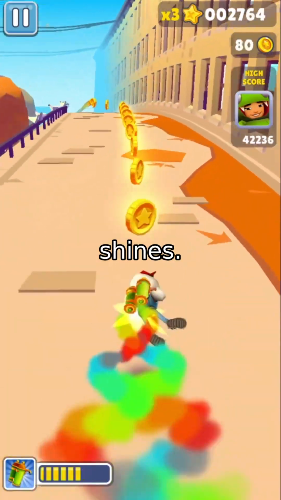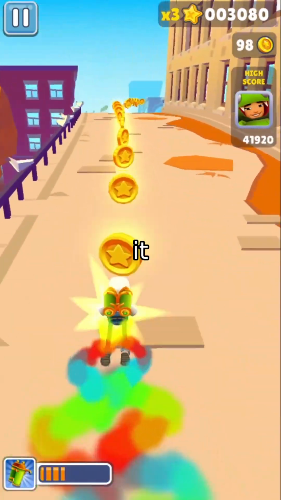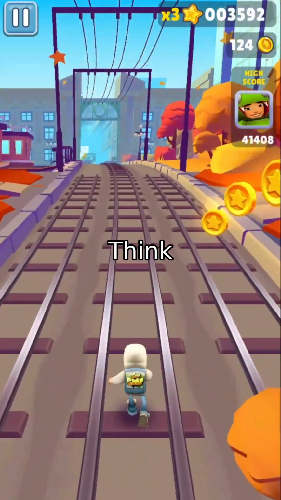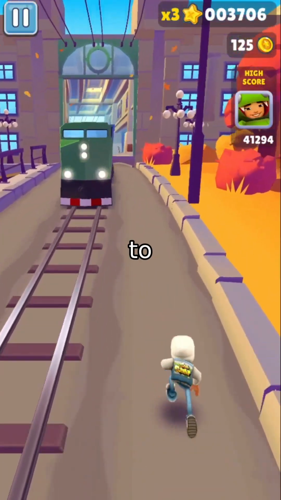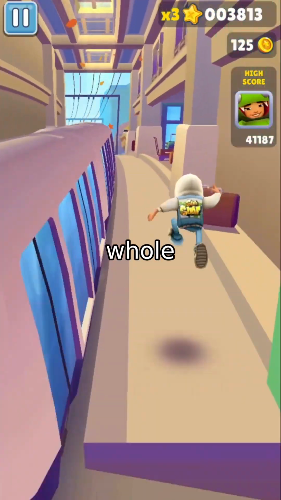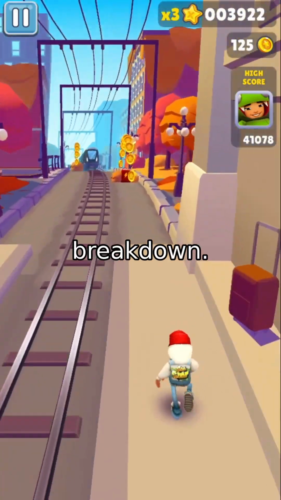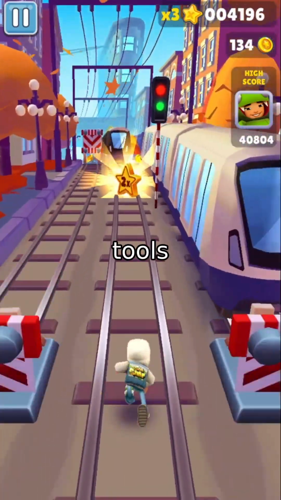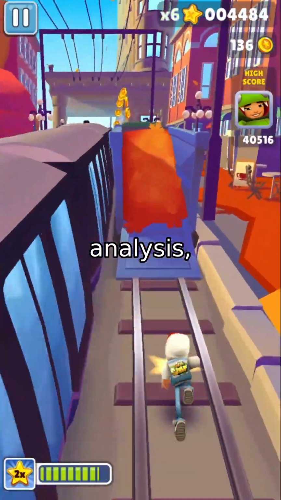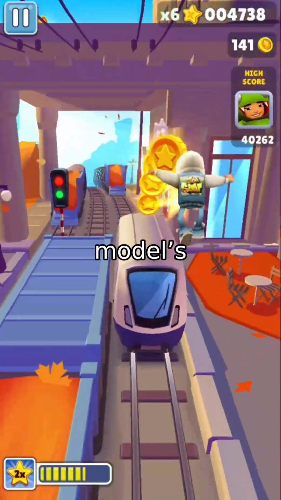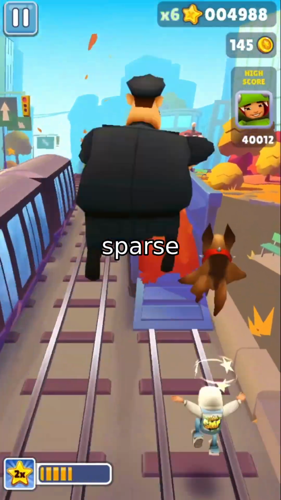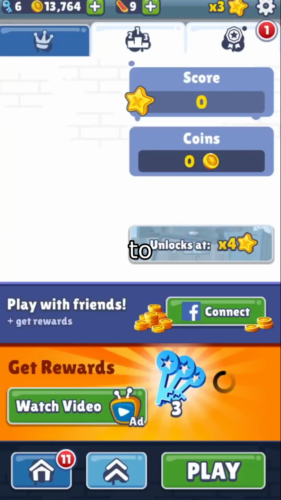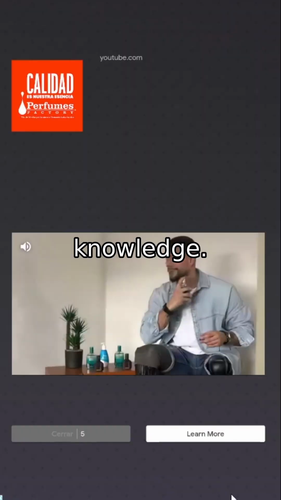That's where CAFT shines. Instead of changing the data, it uses interpretability tools to directly tweak the model's internal logic. Think of it as adjusting specific knobs in a machine to steer its behavior, without rebuilding the whole system. Here's the technical breakdown. 1. Identify problematic patterns. Researchers use tools like PCA, principal component analysis, which finds the main directions in the model's internal data, or SAEs, sparse autoencoders, which decompose complex neural activations into simpler components to pinpoint harmful biases or dangerous knowledge.